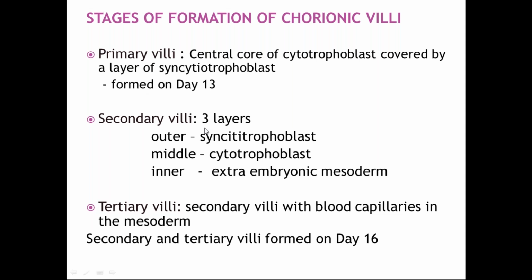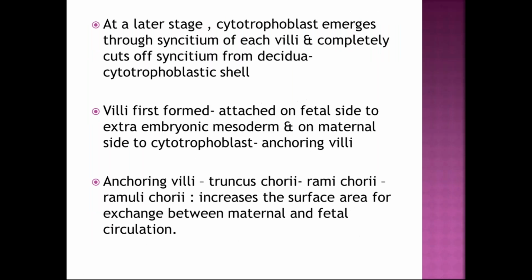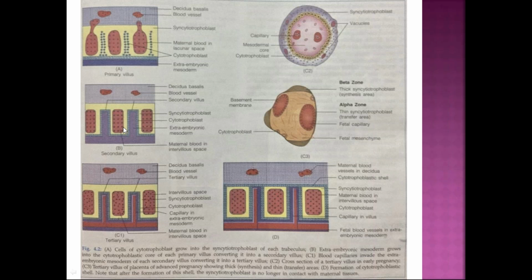The secondary villi will have three layers: outer syncytiotrophoblast, middle cytotrophoblast, and inner extraembryonic mesoderm. Here you can see this yellow one is syncytiotrophoblast. This blue cell layer is cytotrophoblast, and this violet or purple color is the extraembryonic mesoderm. Now this forms the secondary villi.